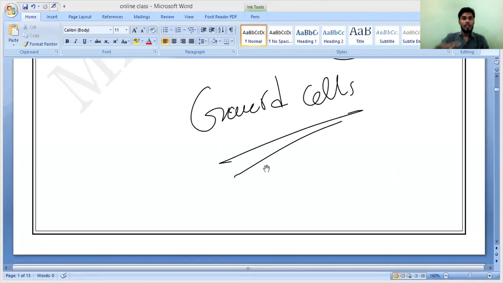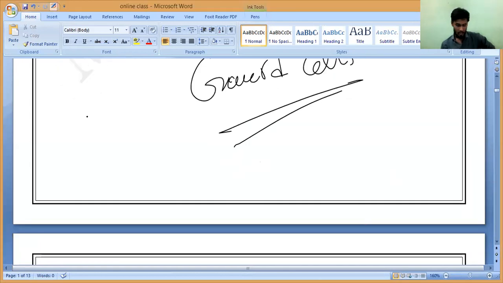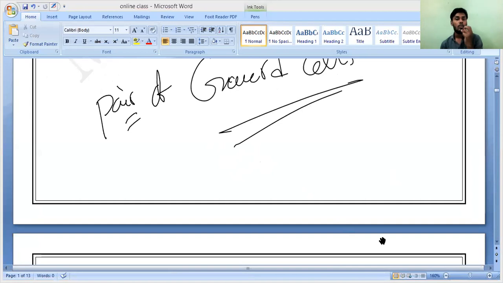This stomata is surrounded by a pair of guard cells. A pair of guard cells has been present around this stomata. Stoma is the singular form, and stomata is the plural form.